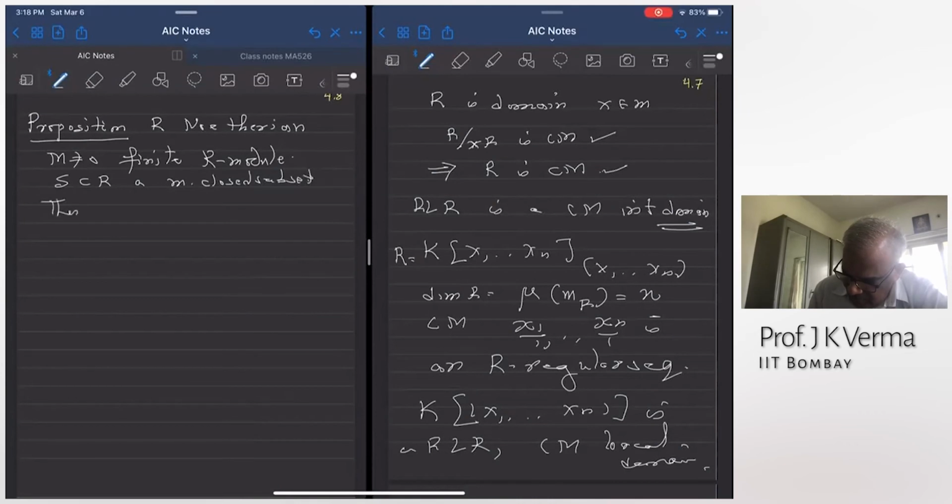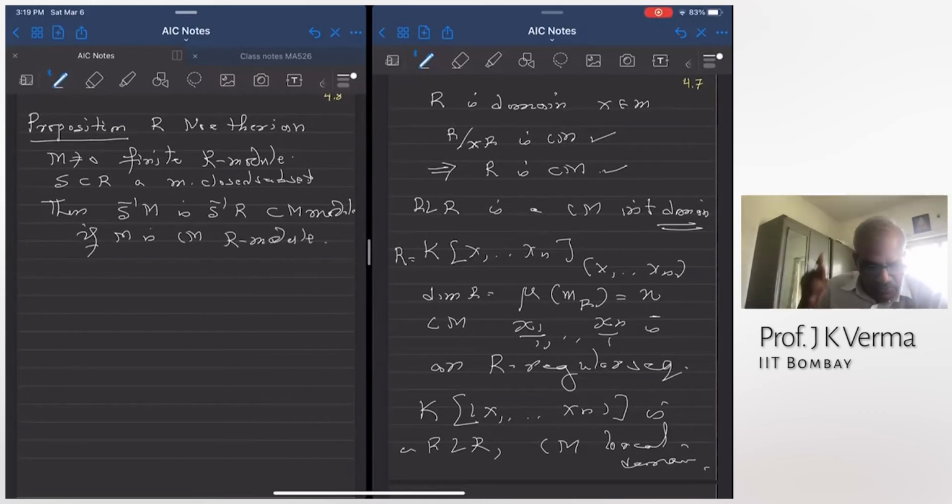Then S inverse M is a Cohen-Macaulay S inverse R module if M is a Cohen-Macaulay R module. So localization of a Cohen-Macaulay module at any arbitrary multiplicatively closed subset is Cohen-Macaulay.